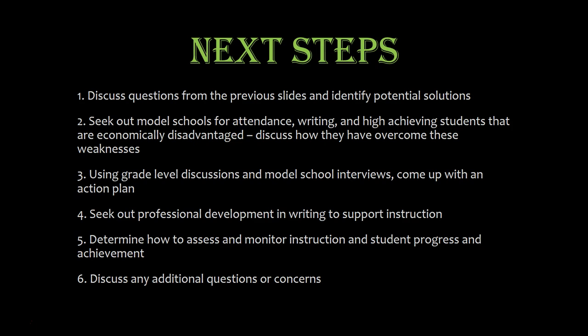Next steps would be to discuss the questions from the previous slides and identify potential solutions amongst our grade level. Then we could seek out model schools for attendance, writing, and high-achieving students that are economically disadvantaged and discuss how they have overcome these weaknesses. Using the grade level discussions and the model school interviews, we can then come up with an action plan.